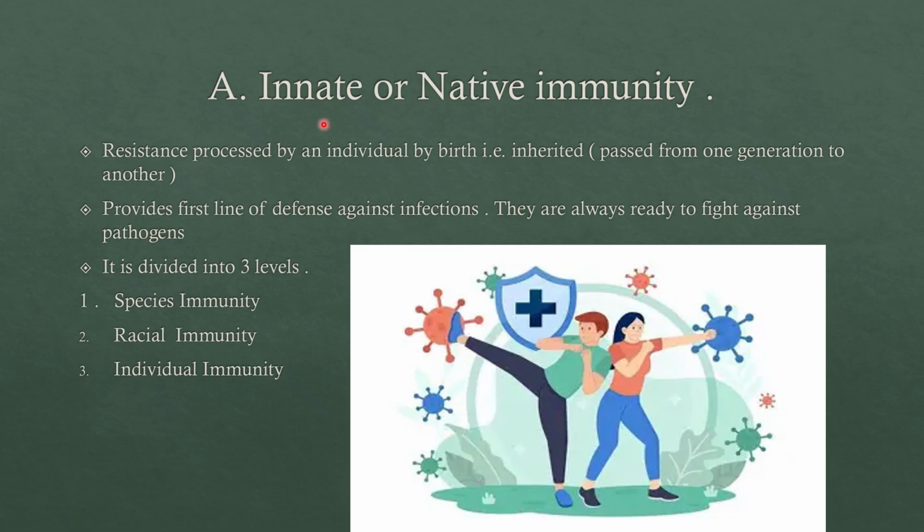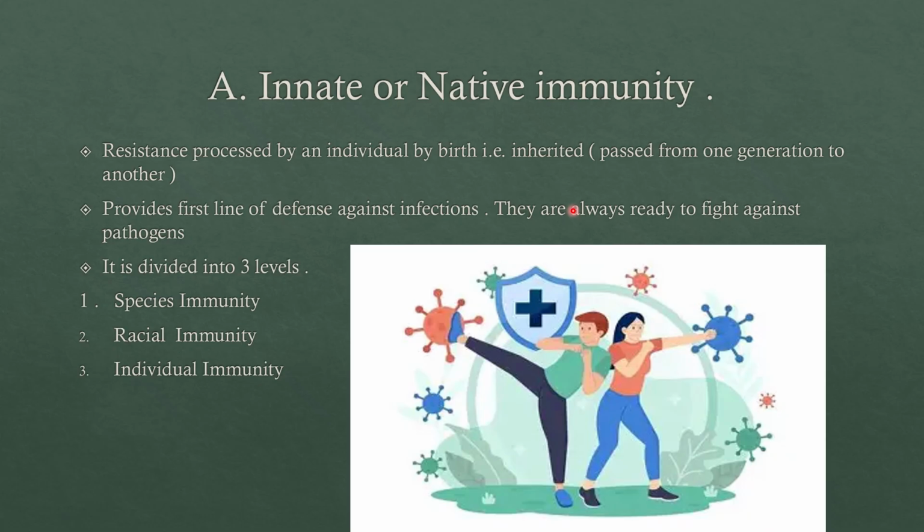Starting with innate or native immunity, as the name tells, native means it is inherited. This is the immunity which is passed on from one generation to another, and so it is present from the time you have been born. For example, skin, tears, saliva, mucus, stomach acid.